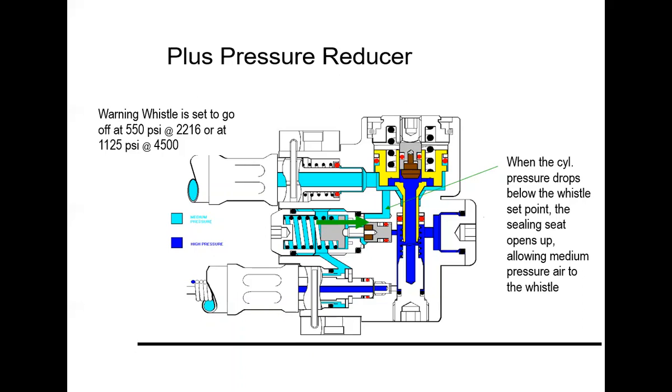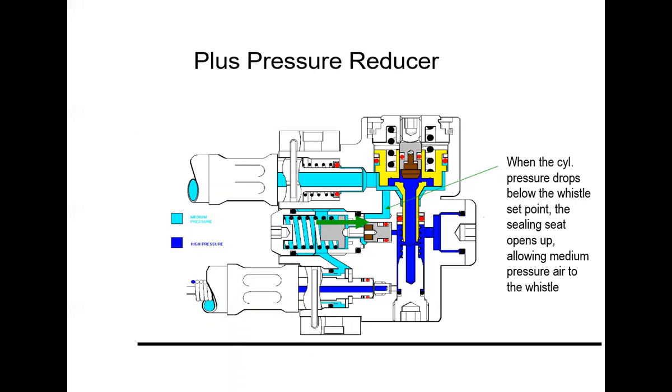It operates with the help of medium air pressure, which creates the whistle sound. With this whistle sound, we can understand how much oxygen remains in this SCBA apparatus. That is the warning. This blue color indicates the high pressure area, and this light blue or sky blue indicates the medium pressure area. With this medium pressure air, we can operate the whistle unit.